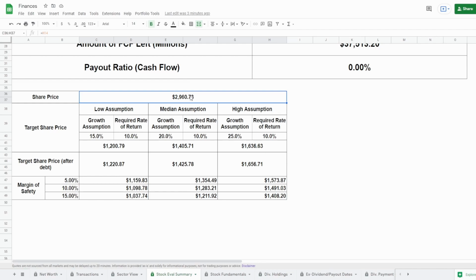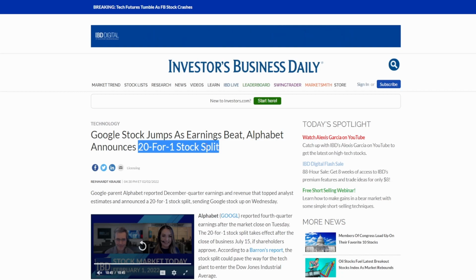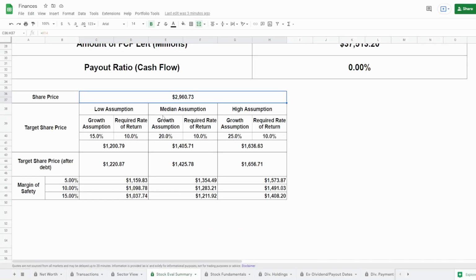However, as y'all saw at the beginning of the video, they are going to have a massive stock split of 20 to 1. Now, for all of those of you guys who don't know what this means, all this means is that they are going to take their share price. They're going to take this $2,960 and they're going to slash it by 20. And at the same time, simultaneously, they're going to multiply their shares outstanding by 20.